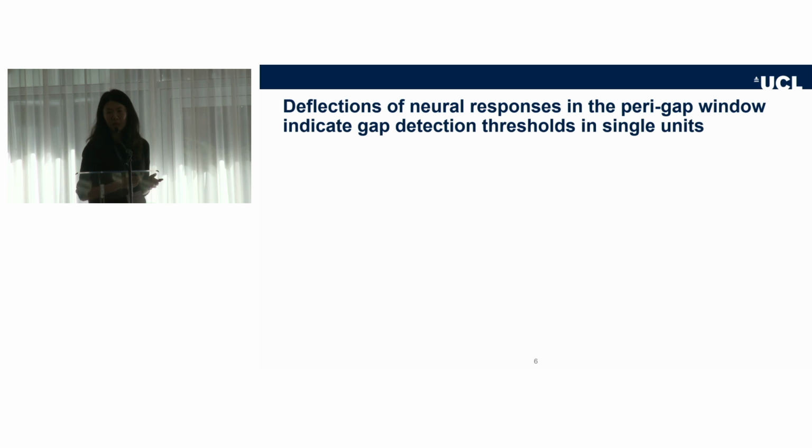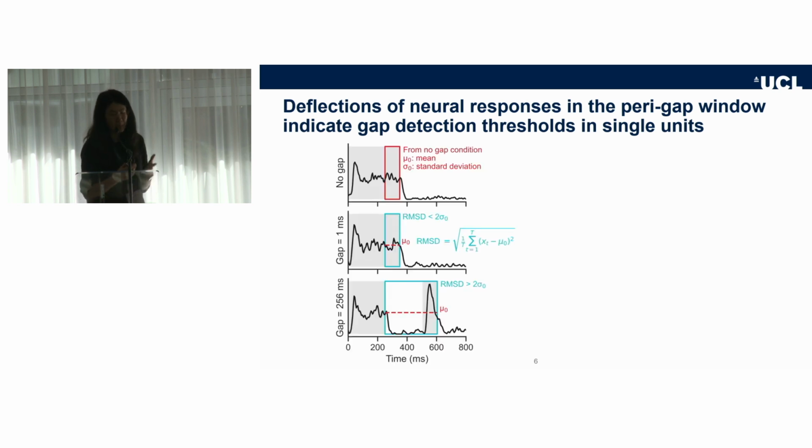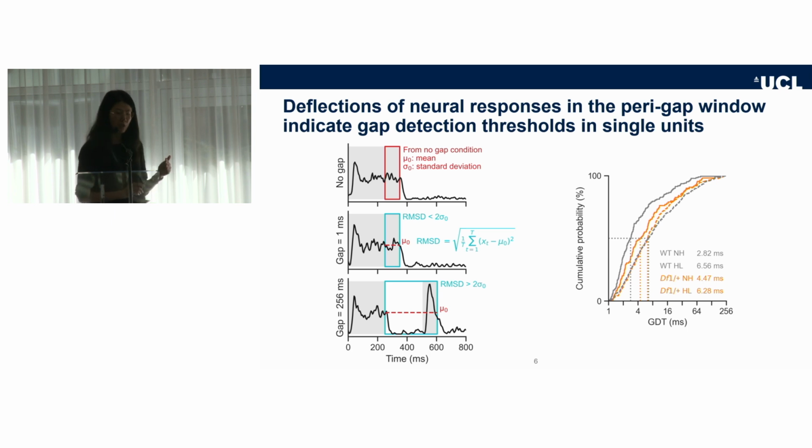thresholds of single units. To do that, we propose a method to use all the information in the peri-gap window, which is shown in the blue box here. The idea is that by calculating the deflections of neurons within the gap window and comparing them to the no-gap condition, we can infer whether the neural response changed due to the occurrence of a gap. And then we can measure how the gap detection thresholds look in different mouse groups.